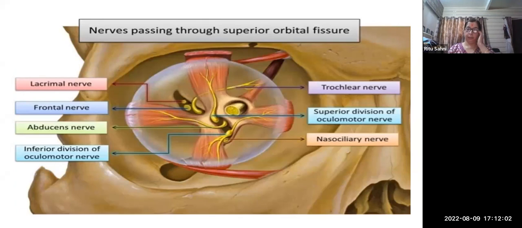So, this is after the anatomy. Now we are going towards the nerves passing through the superior orbital fissure. According to that, we will plan our treatment by understanding which cranial nerve is in dysfunction, which muscle it is going to affect, either the lateral, medial, superior, inferior or oblique muscles, or which articular part, either the zygomatic bone or the frontal bone, or the occipital region from where these nerves are attached, and how the optic nerve pathway itself is affected.